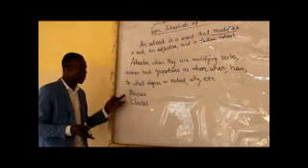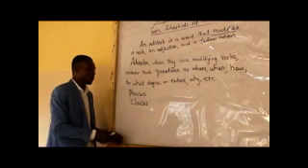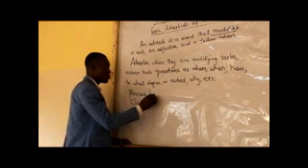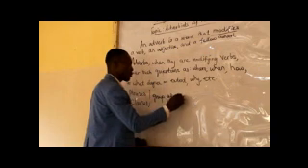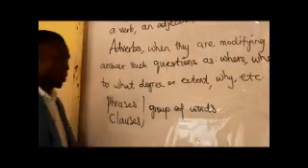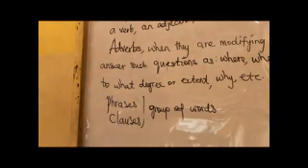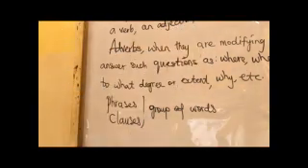I don't think you have done this in your previous classes, but if you have, you will understand what I mean. So these things, we call them group of words. They are combination of words, but they perform the same function as maybe adverb or adjective and so on.